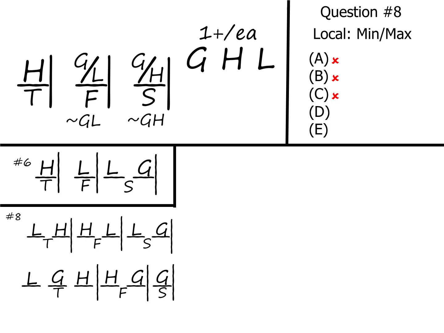So we have LGH, HGG, 3 films on Thursday, 2 films on Friday, 1 film on Saturday for a total of 6 films. Since we've exhausted all our options for films, it looks like there's no way, even if you maximize your G's, to get any more films than 6. That means that answer choice D is our answer.